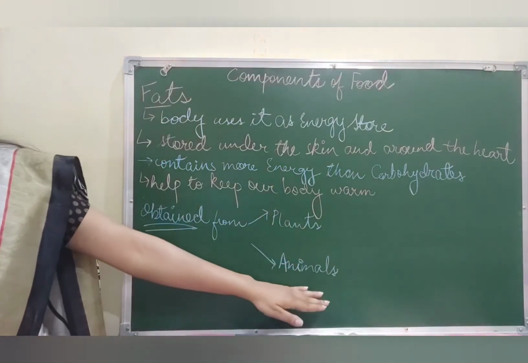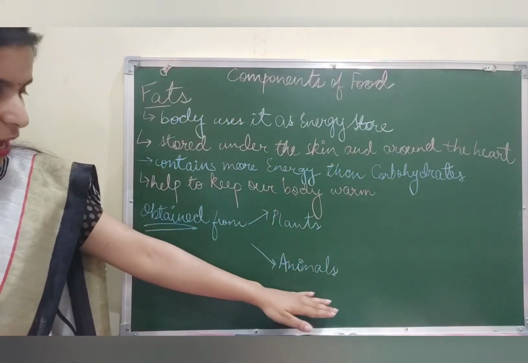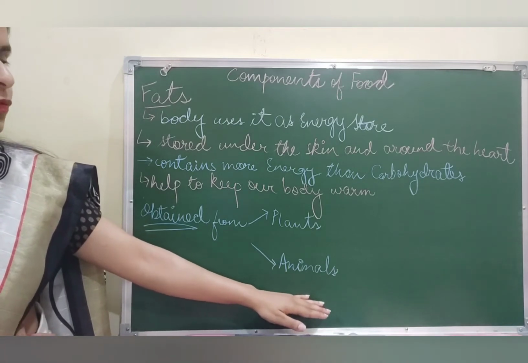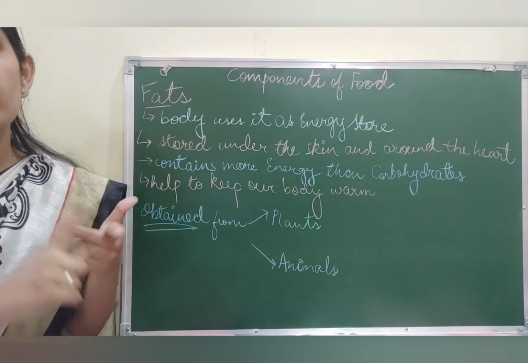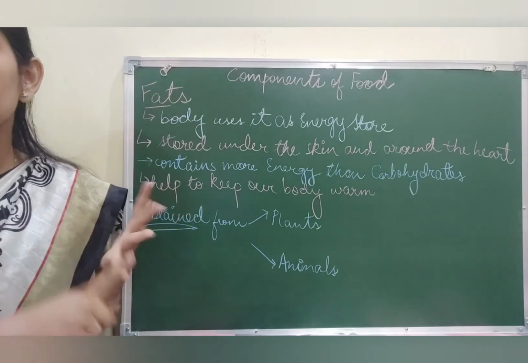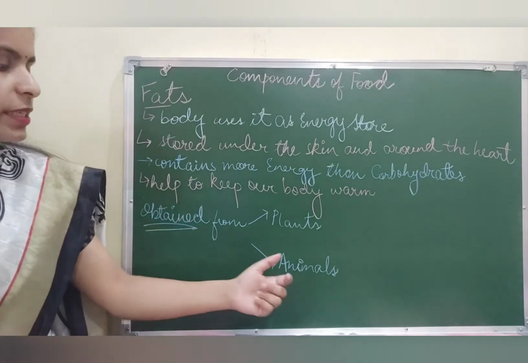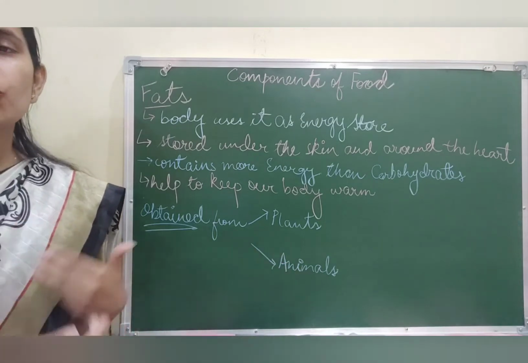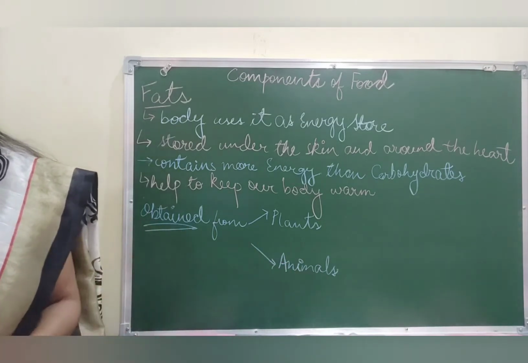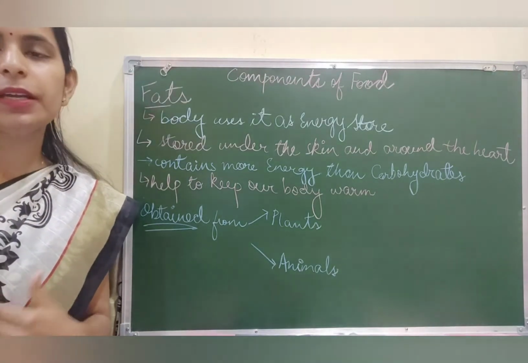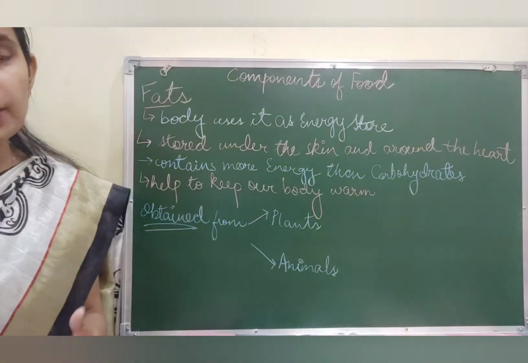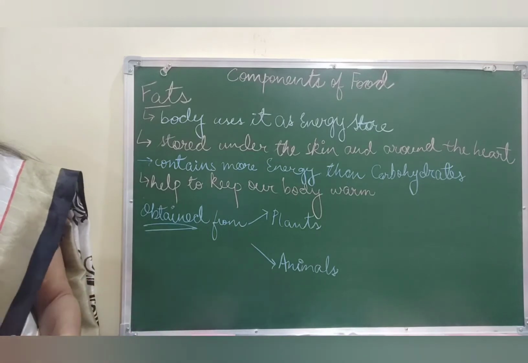Now talking about the fats obtained from animals, it could be in the form of cheese, butter, ghee, meat, fish, egg. All these are sources from which we obtain fats. And when I talk about the requirement of fat in an adult body, an adult requires 70 to 80 grams of fat per day.